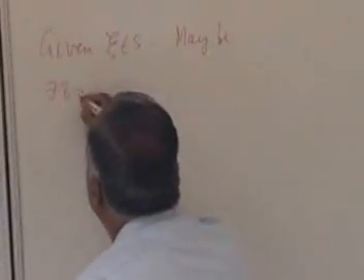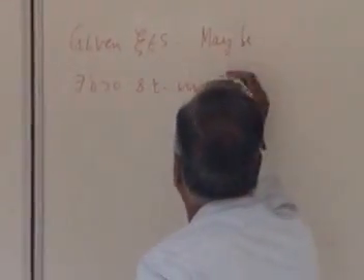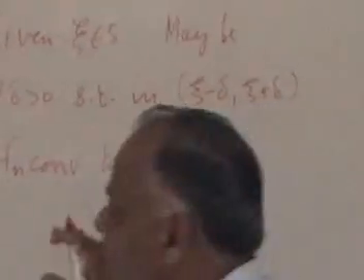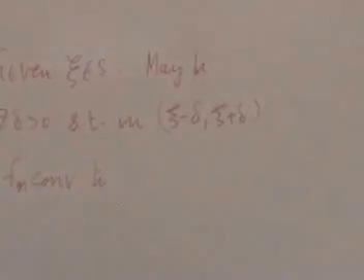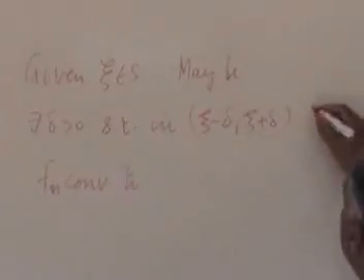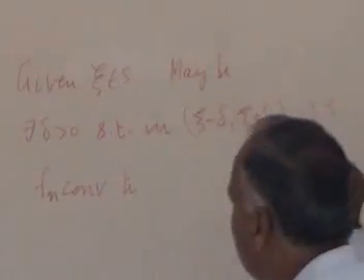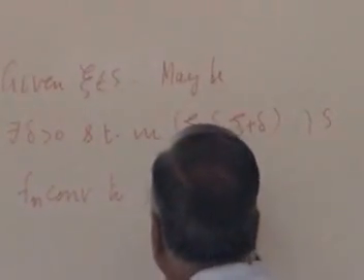Maybe given xi in S, there exists a delta positive such that in this local neighborhood Fn converges to F uniformly. Of course, let's take the part of S in this, because we have to worry only about those points of S where the Fn's are defined. So S intersected with this interval, those points of S which are in the neighborhood of xi, Fn converges to F uniformly.